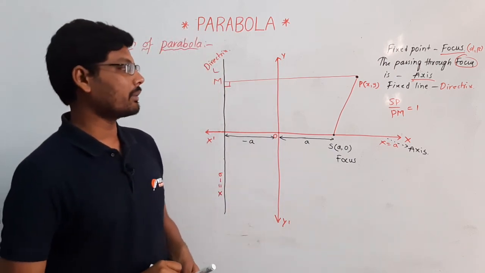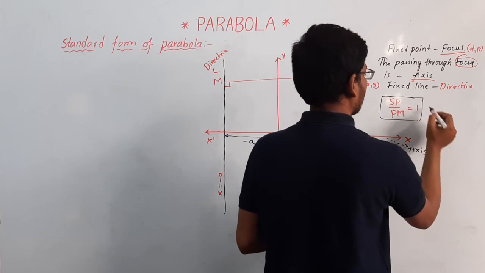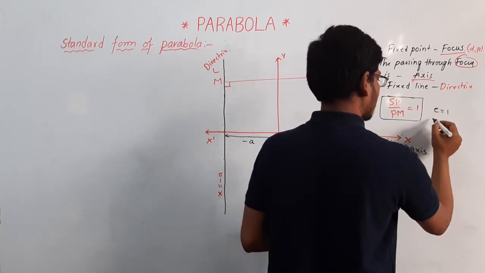When it comes to parabola, SP by PM is equal to 1, eccentricity is equal to 1, only then